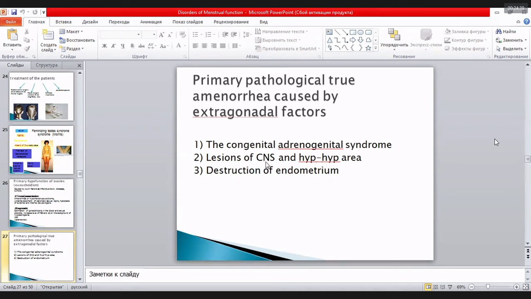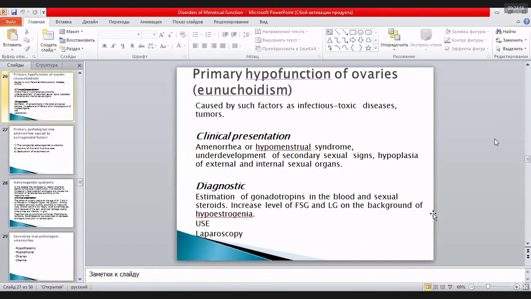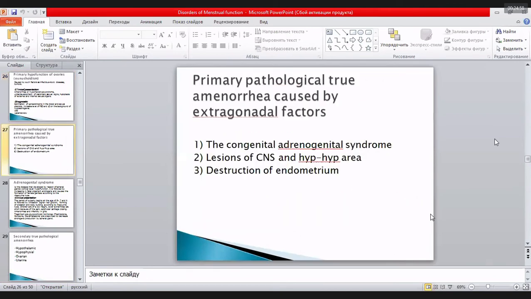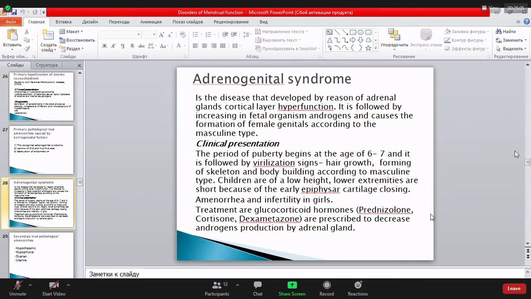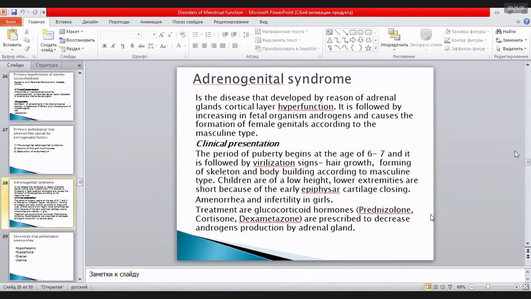Guys, lesions of the central nervous system and hypothalamic-hypophyseal area, and destruction of the endometrium. True pathological amenorrhea. Guys, true pathological adrenogenital syndrome. Also, we have these slides, and sometimes they appear in Krok tests.